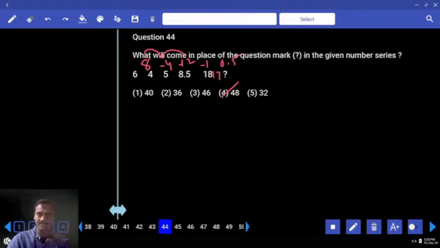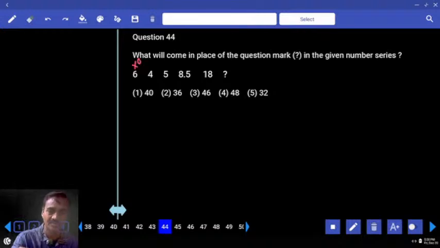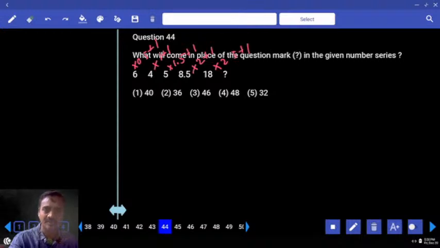Then 44, now 6 and 4. Now 6 and 4, tell me what is the difference we have? 6 into half, how much? 3. Then 3 plus 1, 4. Into 1 plus 1. Into 1.5, 7.5 plus 1. And into 2 plus 1. Into 2.5 plus 1. 18 into 2.5, how much? 180, 90, 45. 45 plus 1, 46, choice 3.